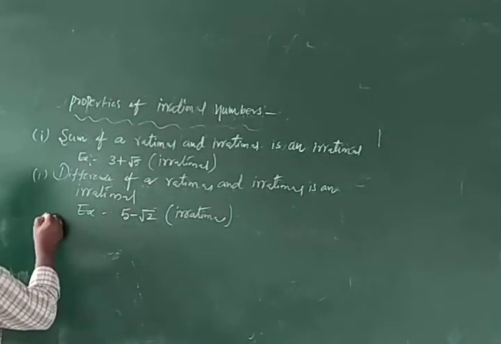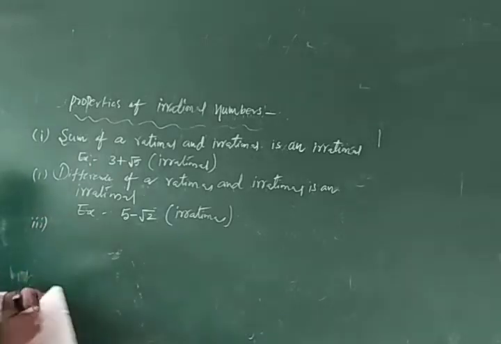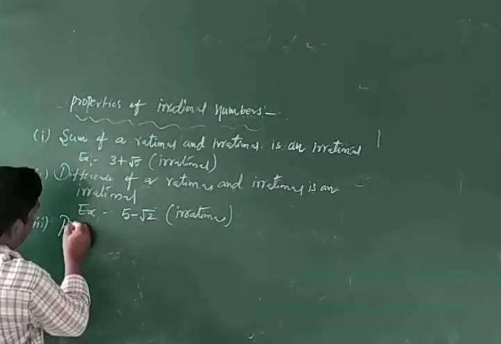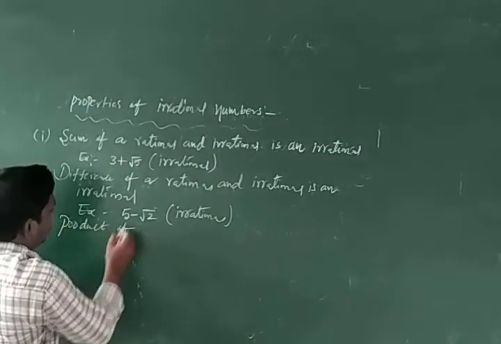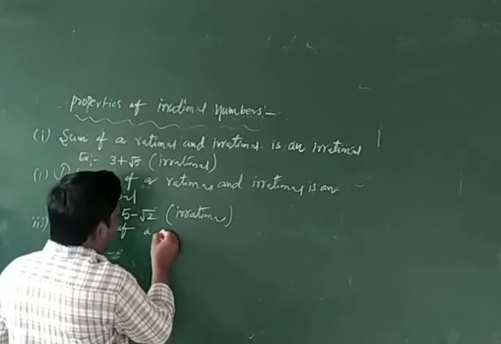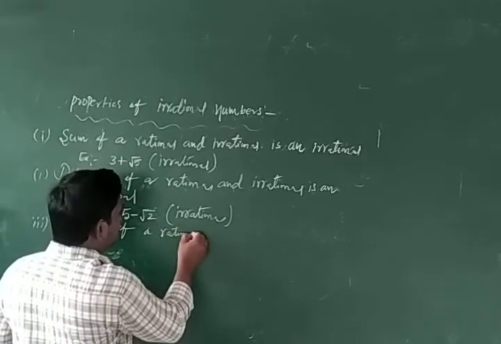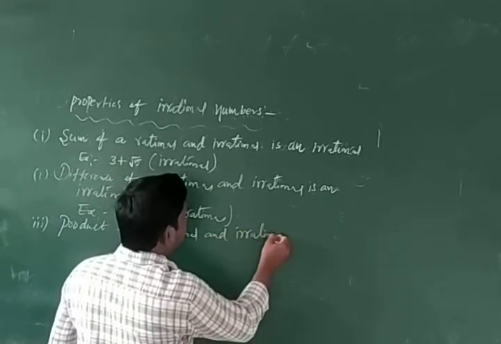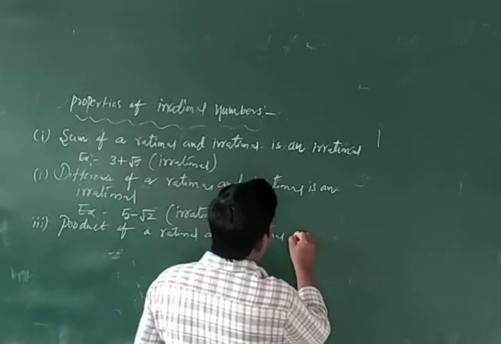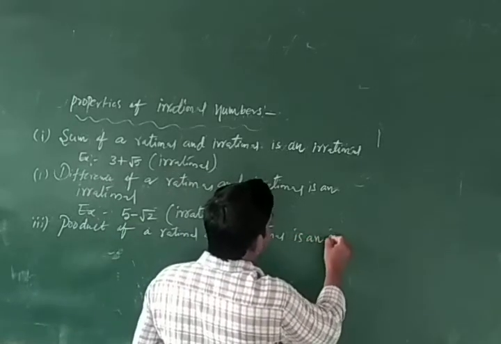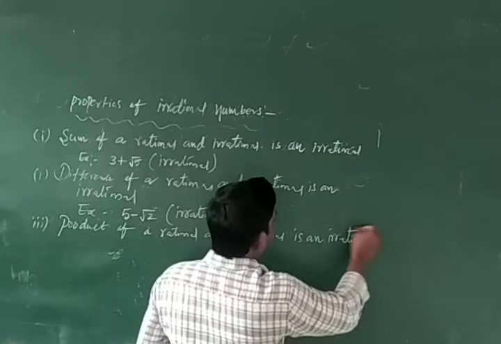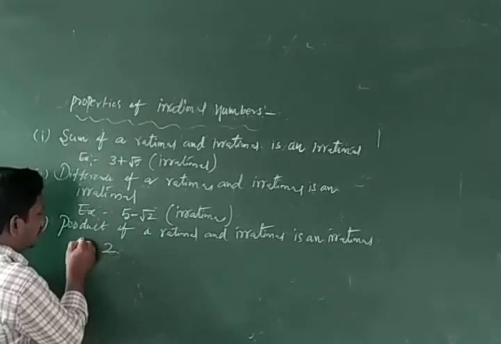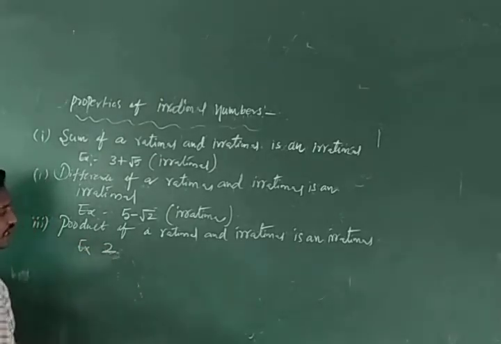And third one, product of a rational and irrational is an irrational. Okay. Two examples. 2 is a rational.